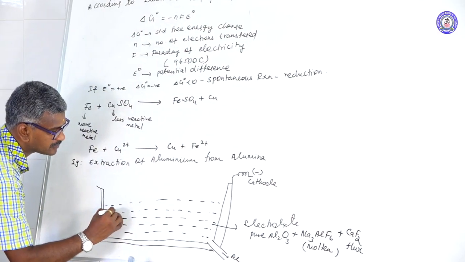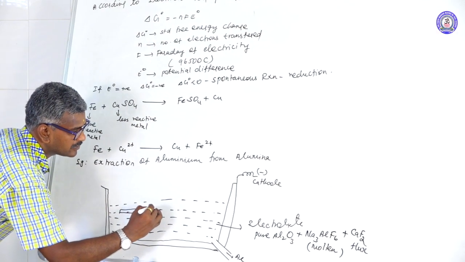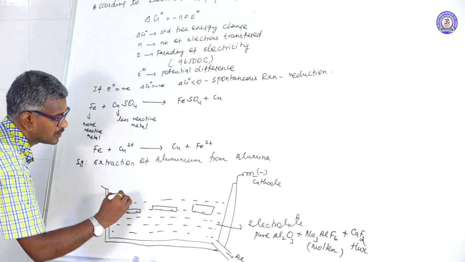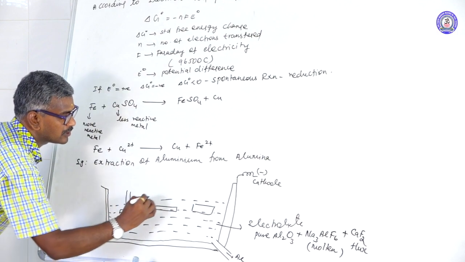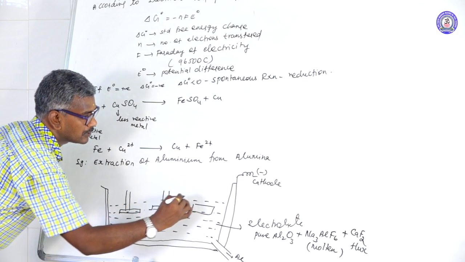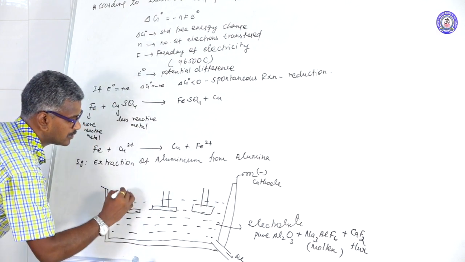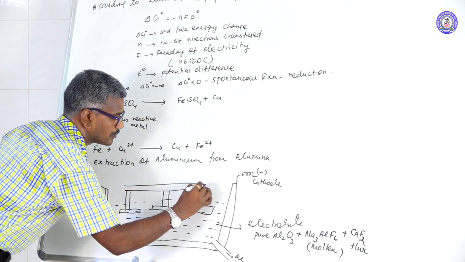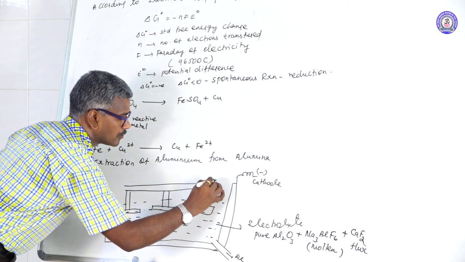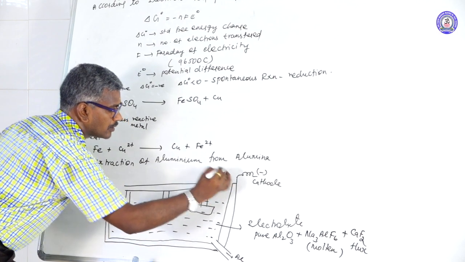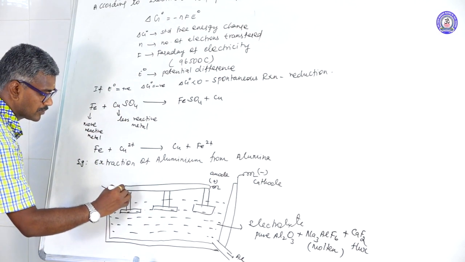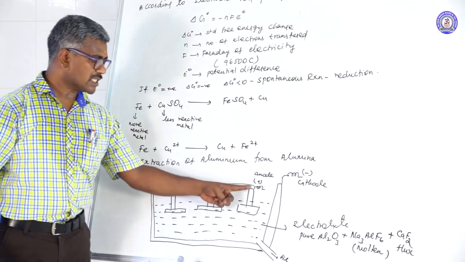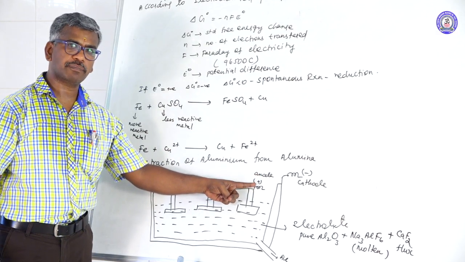Next, a carbon block is immersed into the electrolyte, which acts as the anode carrying the positive charge.